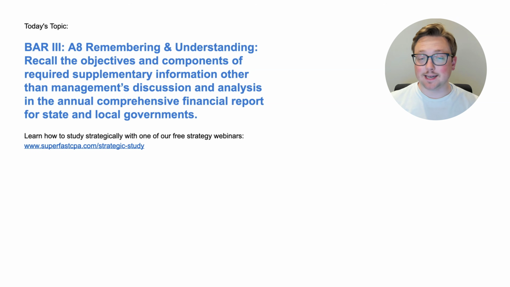I'm Logan, and in today's video, we're going to be going over bar area 3. This is section A8. This is a remembering and understanding topic. Recall the objectives and components of required supplementary information other than management's discussion and analysis in the annual comprehensive financial report for state and local governments. And we're going to be doing that the SuperfastCPA way, which is diving straight into the questions.